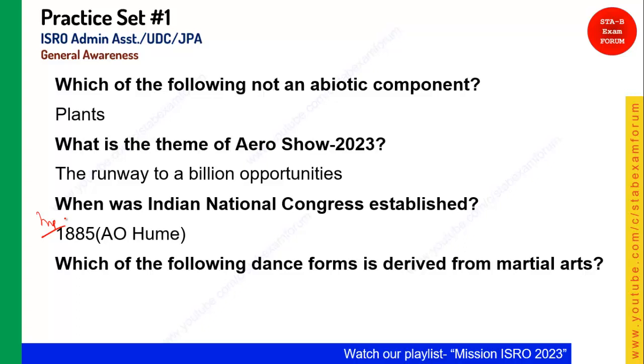Which of the following dance forms is derived from martial art? As you know, there are many dance forms, but the main important dance form is Chhau. Okay, Chhau is basically derived from martial art. And the last question for today's practice set, xylem transports what? Okay, there are 2 components in the plant, xylem and phloem. Xylem transports water, whereas phloem transports food.